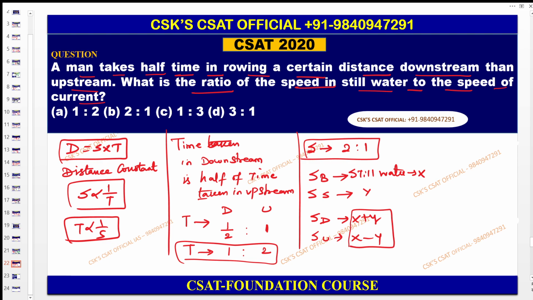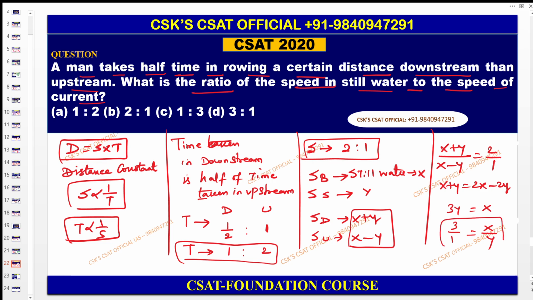You know this ratio. This ratio is nothing but 2 is to 1. Now cross multiply in order to find out the x by y. Cross multiply. So x plus y is equal to 2x minus 2y. Rearrange this one. So 3y is equal to 2x minus x, which becomes x. We need to find out x by y. So x by y is equal to 3 by 1.